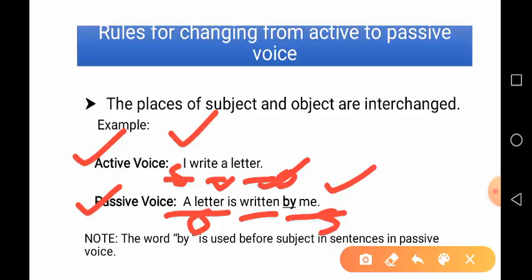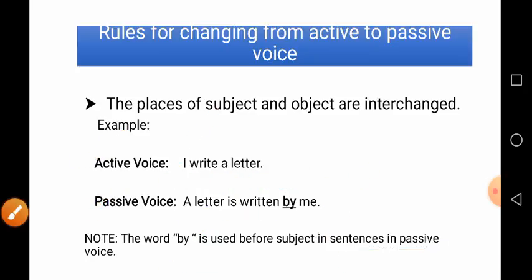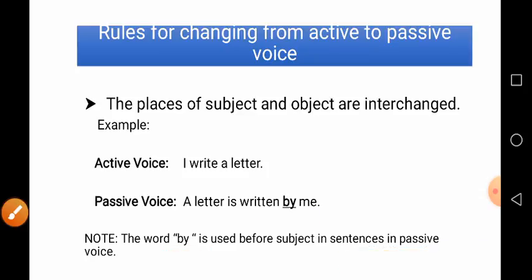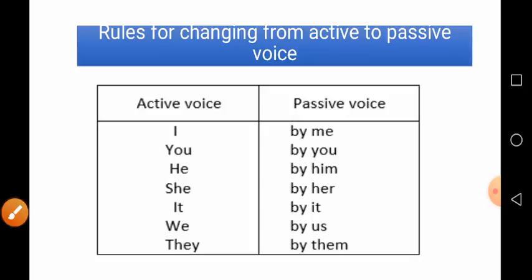So, here is a note, you can see that the word by is used. What is the word by? The word by is used before subject in sentences in passive voice. You can see that here in this sentence we have written by and then object. So, by is taken in the passive voice before subjects. That is it in this slide, but here we have a list of writing subject in passive voice.